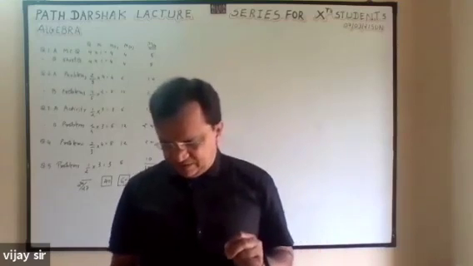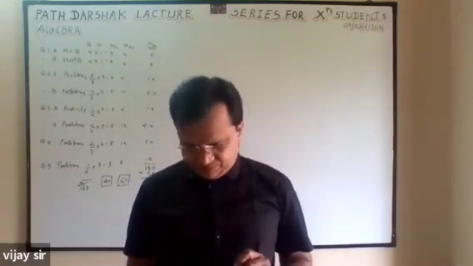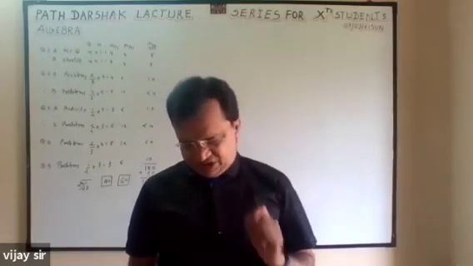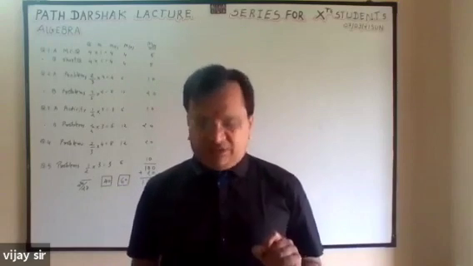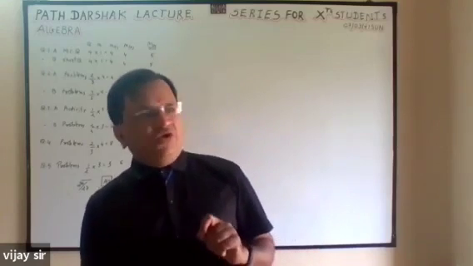Questions number 5 and 6 from 2.5 are cancelled. Page number 53, sub question 6, problem set 2, question number 6, is also cancelled. In page number 54, question number 10 in the problem set.